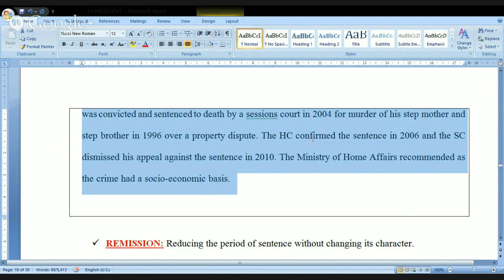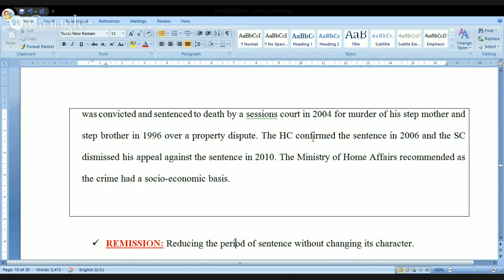So because the reason may be anything, it is always important to look at the background of the issue. So he was not a terrorist. He was not a habitual offender. But the issue is related to the socio-economic basis. That's the reason why the Ministry of Home Affairs recommended for commutation and it was accepted by the president. Right?